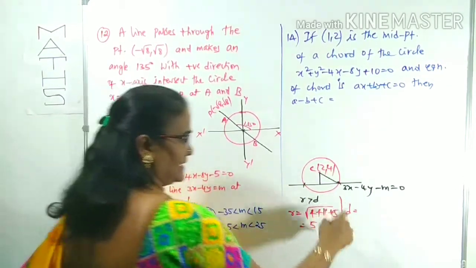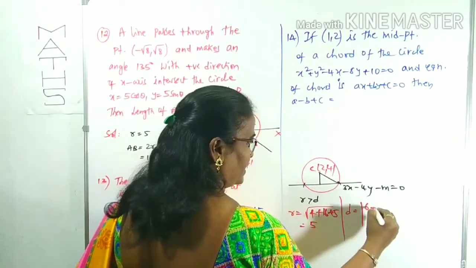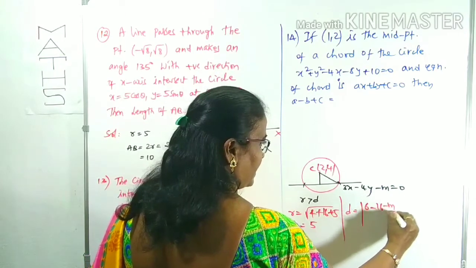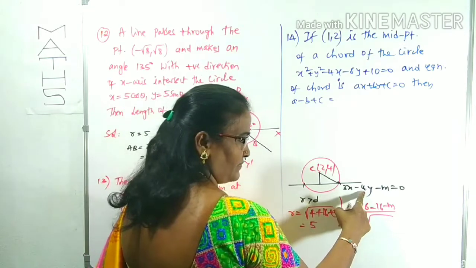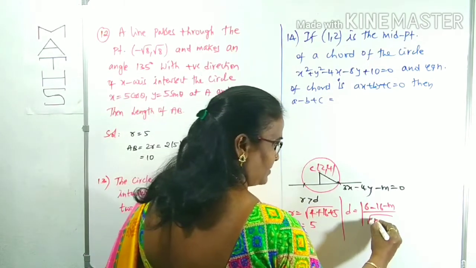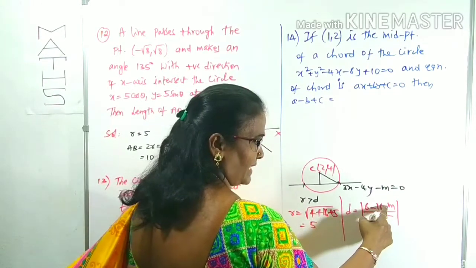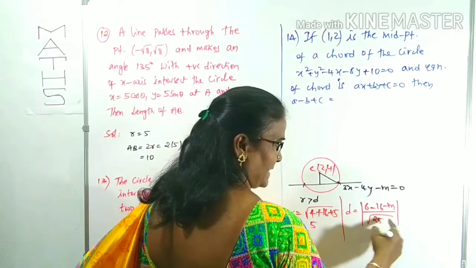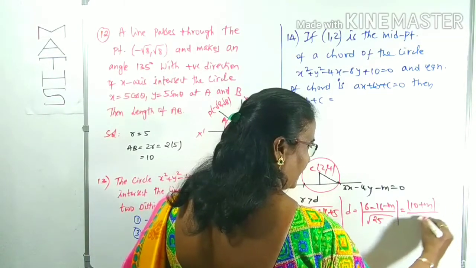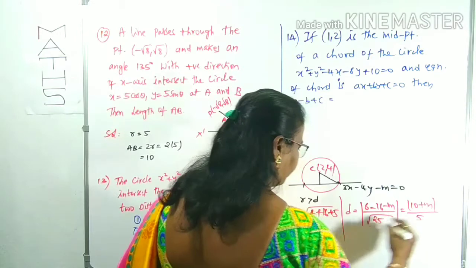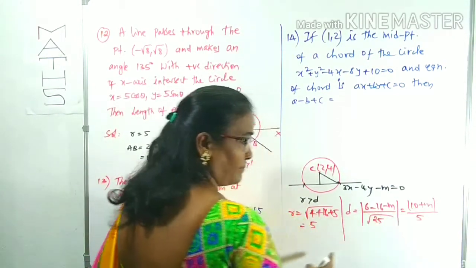Center to line distance: 3 into 2 is 6, minus 4 into 4 is 16, minus m, by root over 3 square 9 plus minus 4 square 16. 9 plus 16 is 25. 6 minus 16 is minus 10, minus m, that is 10 plus m, which we can write under modulus, by root 25 is 5. r is equal to 5. d is equal to modulus of 10 plus m by 5.